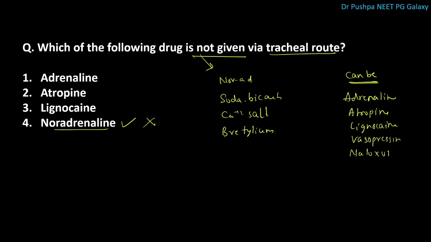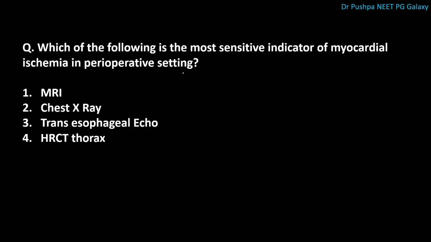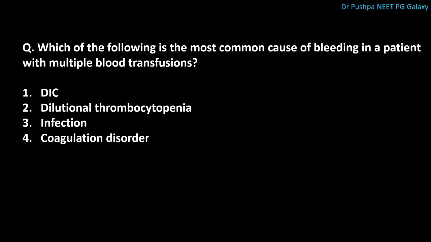Which of the following is the most sensitive indicator of myocardial ischemia in perioperative setting? The correct answer is transesophageal echo. Next question is, which of the following is the most common cause of bleeding in a patient with multiple blood transfusions? The correct answer is dilutional thrombocytopenia.